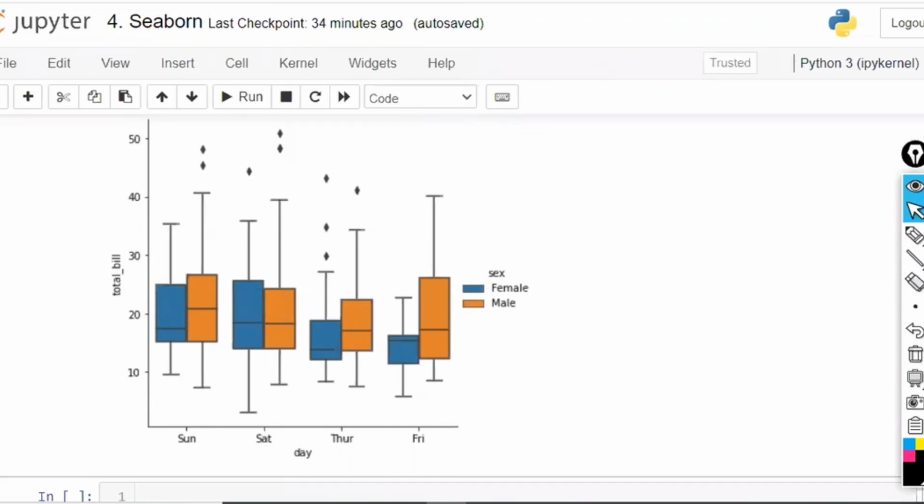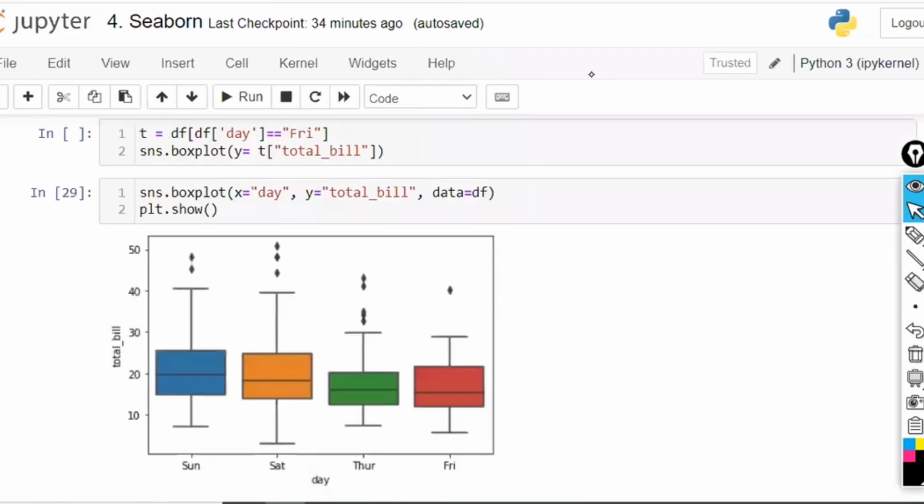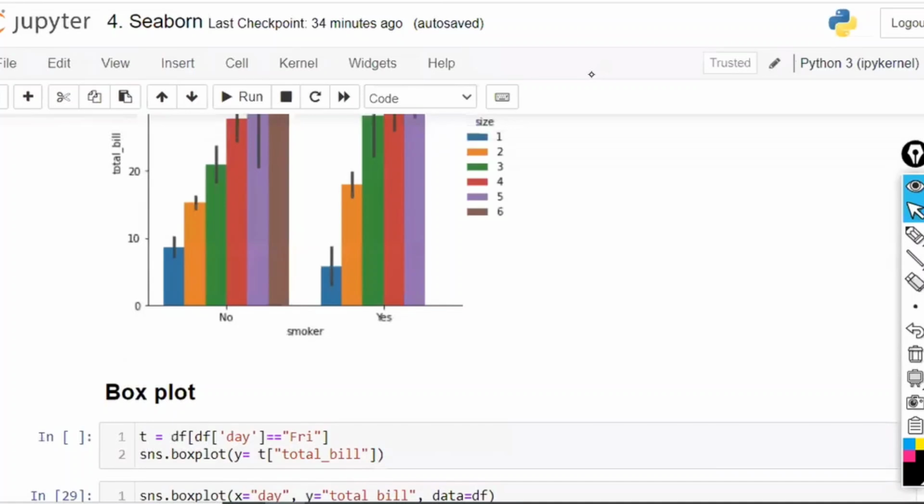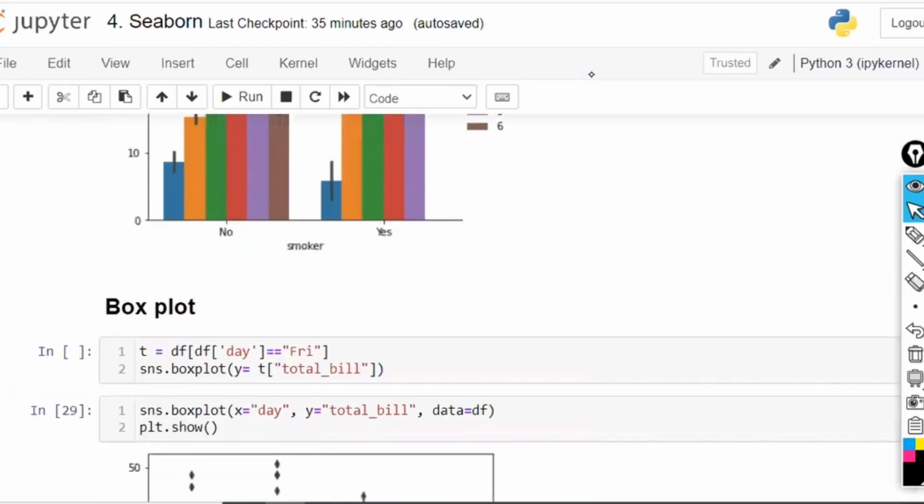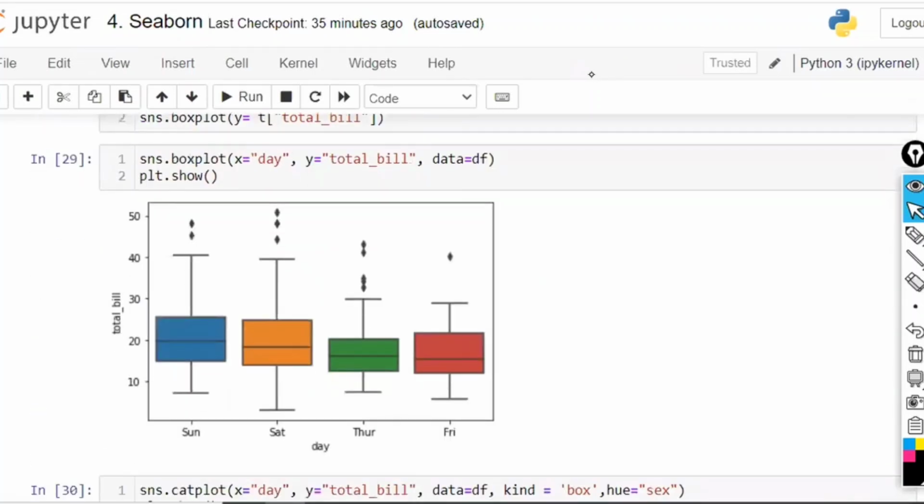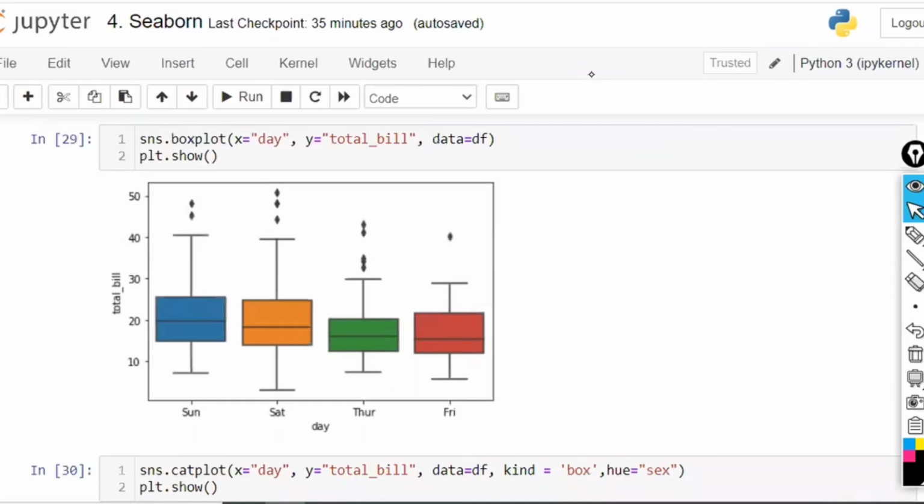One of the students here in the chat box is asking, sir, what is the meaning of the line on a bar? That only I have explained, right? What is the meaning of the line? Multiple bars are there, which means multiple data points have been collected. If only one data point is there, there is no need for a bar, and the black line will not be there. Is that clear?